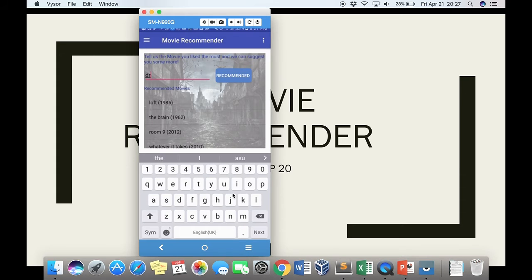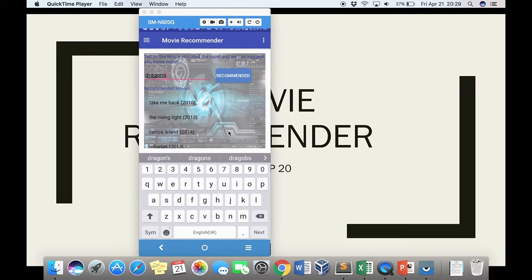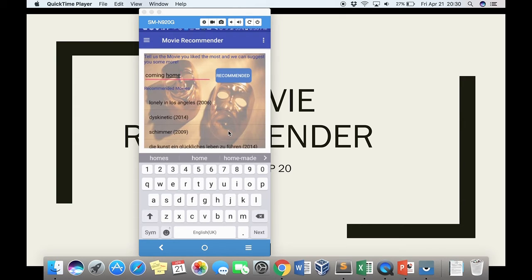So if I enter Dragon, as you can see, the background changed according to the movie that we entered, that is Dragon. So the weightage of sci-fi genre must have been the highest for this movie, so the background changed accordingly. If I enter the movie Coming Home, the background changed again.